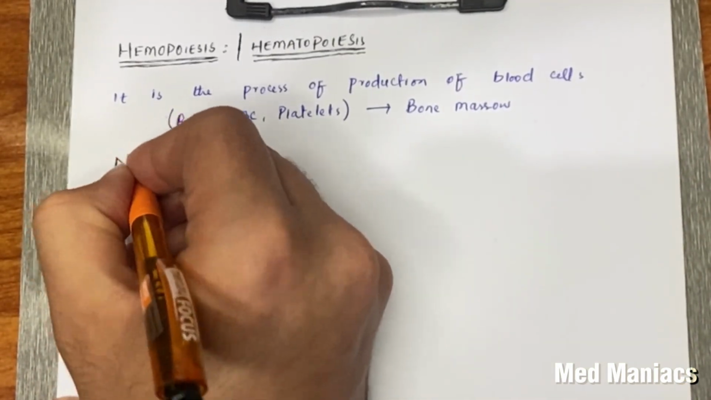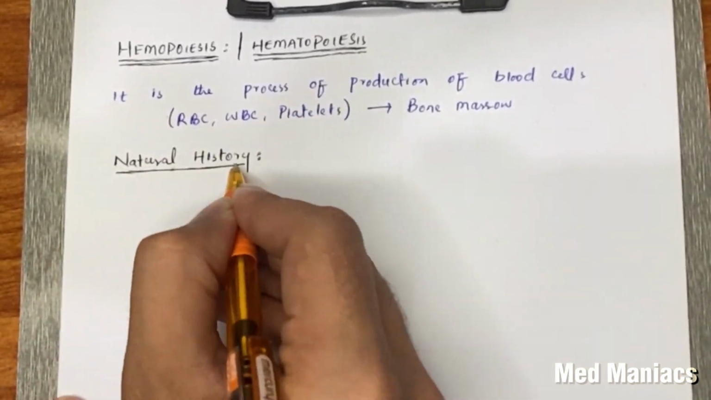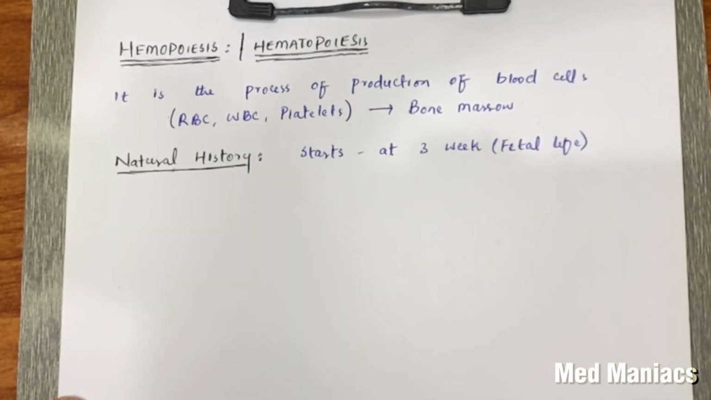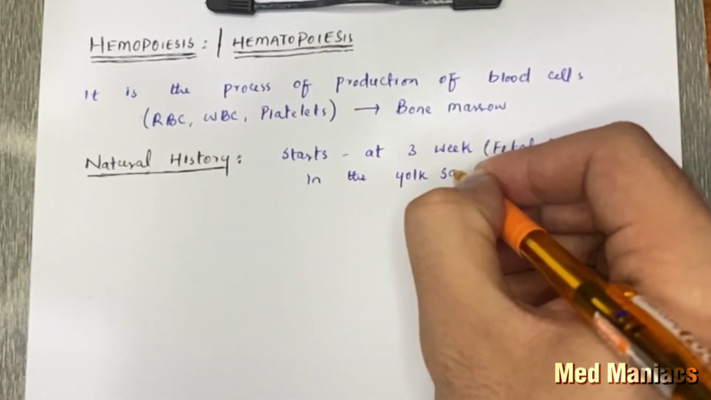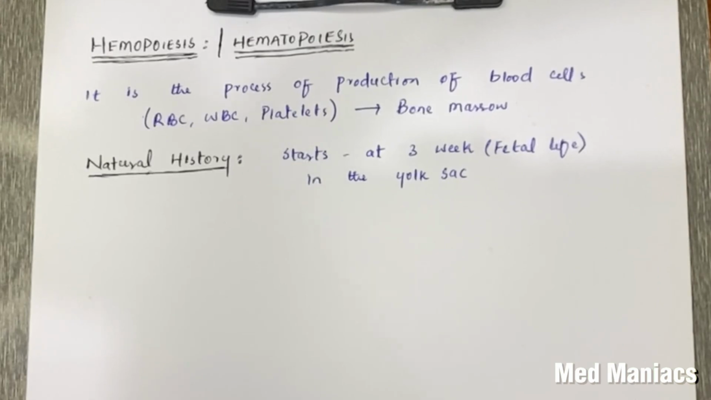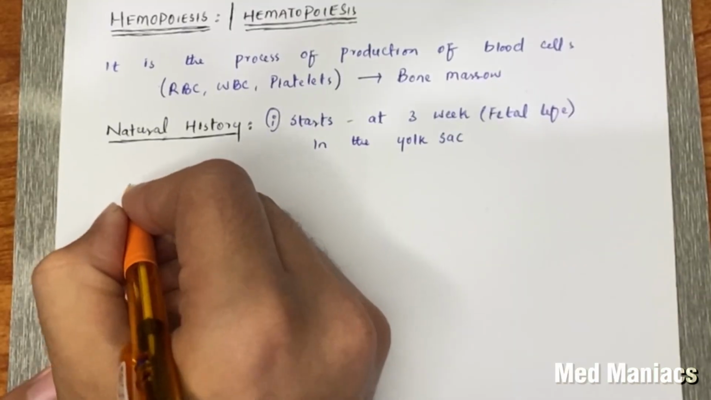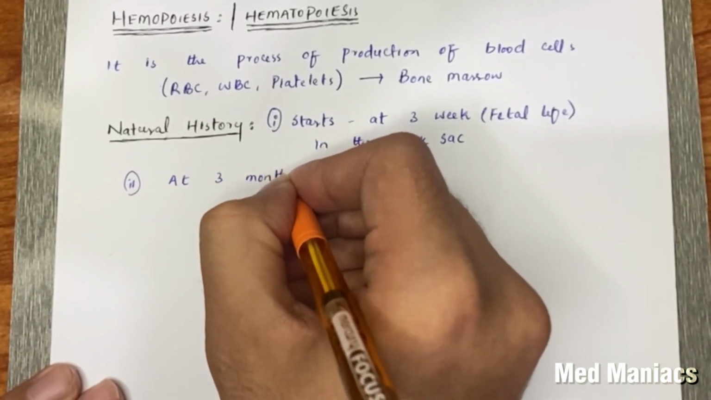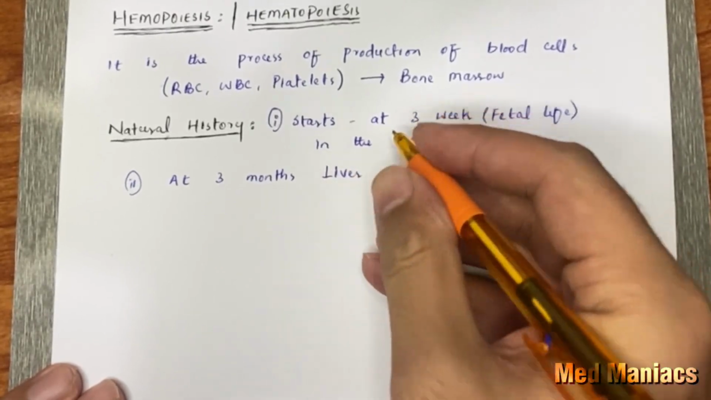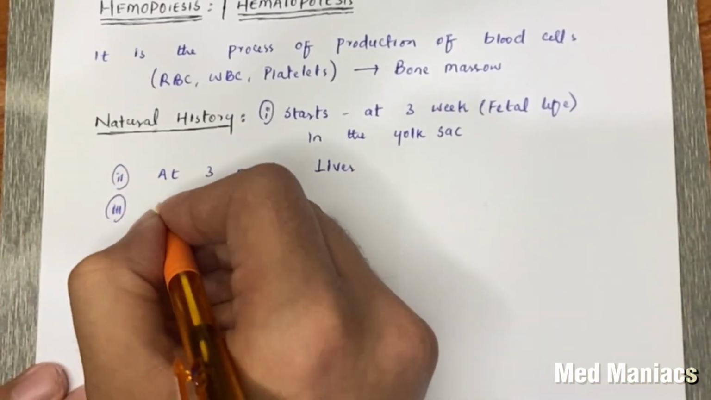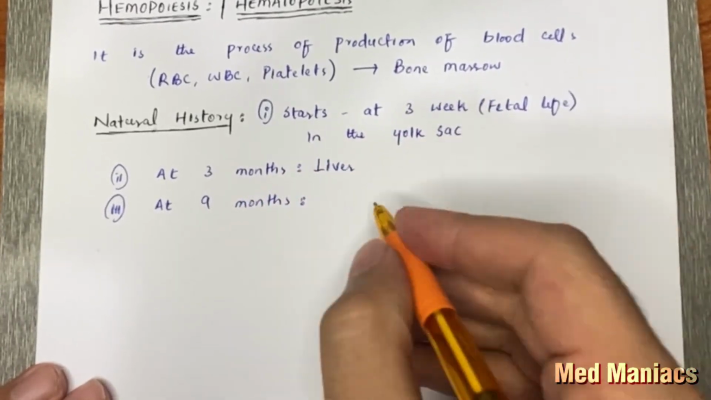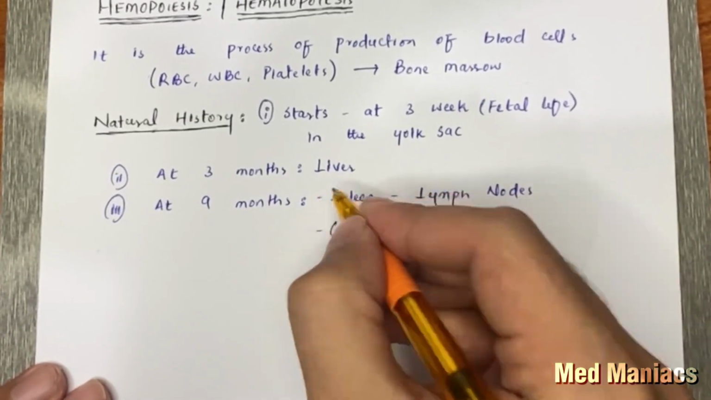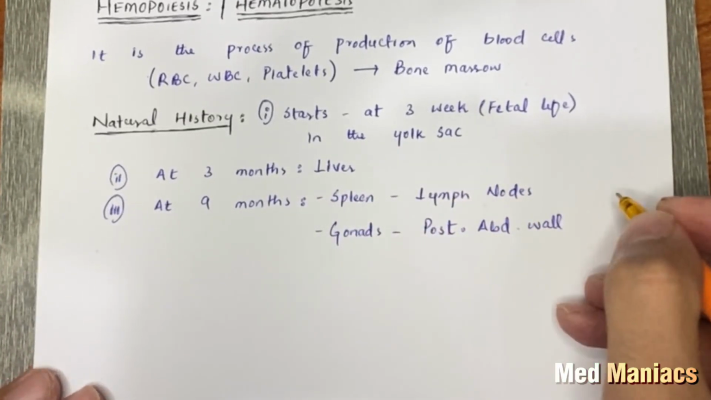Now we come to the natural history of hematopoiesis. So basically it starts at 3 weeks of gestational life or fetal life in the yolk sac. So the first time the blood cells are produced in the yolk sac. Now at 3 months the responsibility is shifted to liver. So liver takes the responsibility of producing blood cells. Then at 9 months the responsibility is shifted to spleen, lymph nodes, then gonads, which are the male testes and female ovaries, and then the posterior abdominal wall.